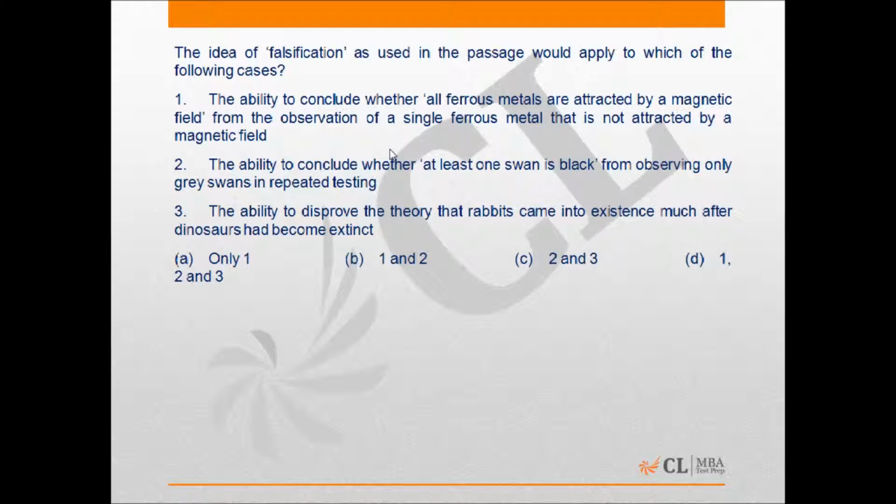Statement 3 says, the ability to disprove the theory that rabbits came into existence much after dinosaurs had become extinct. Third is also a correct observation, as the observation of the fossil of a rabbit of the same age as dinosaur fossil will be enough to falsify the theory. Hence, the correct answer will be D, 1, 2 and 3.